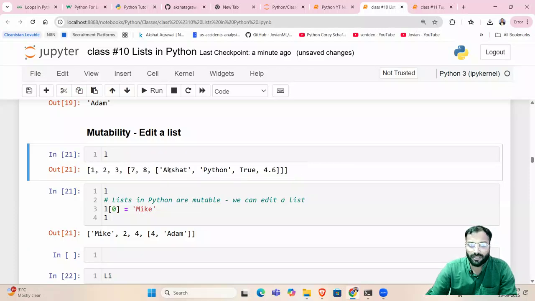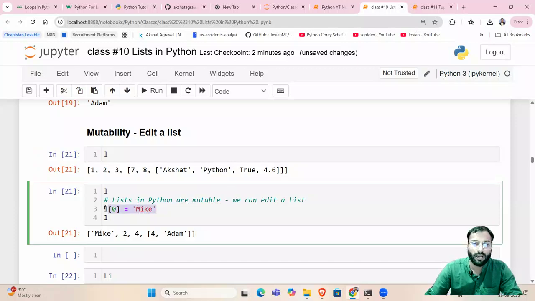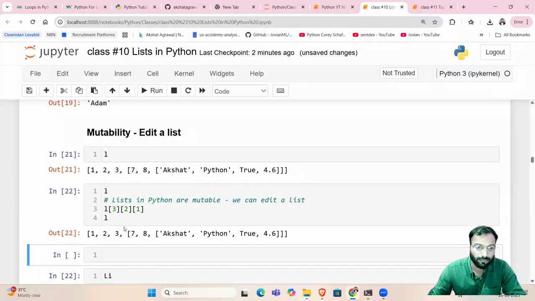Now, if I want to, let's say, for example, I have written Python by mistake. I want to update it with something else. So first of all, how do I access Python? L of 3, then 2, then 1. 3 is this whole list, 2 is 0. This list is inside list, and in this 0 and 1. So 1 will be this. Yeah. So this is Python. This is how do we access Python.